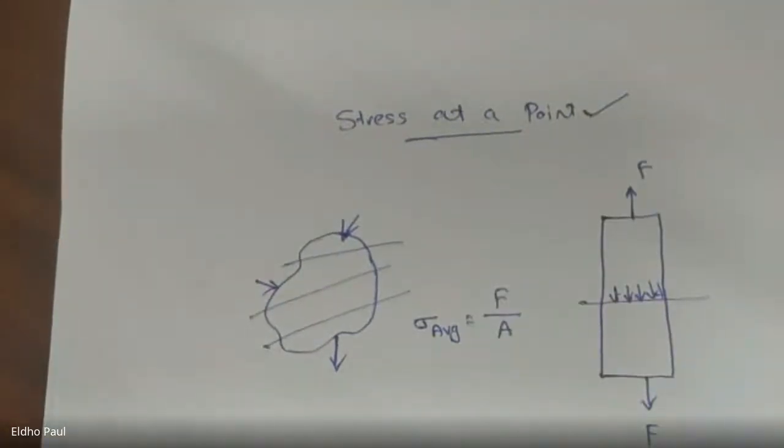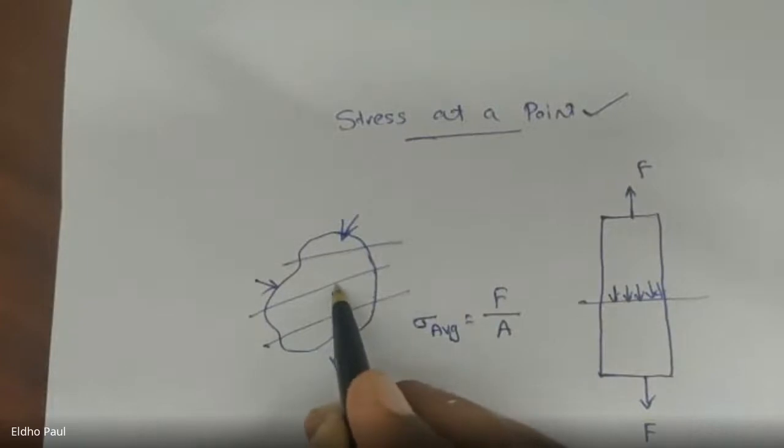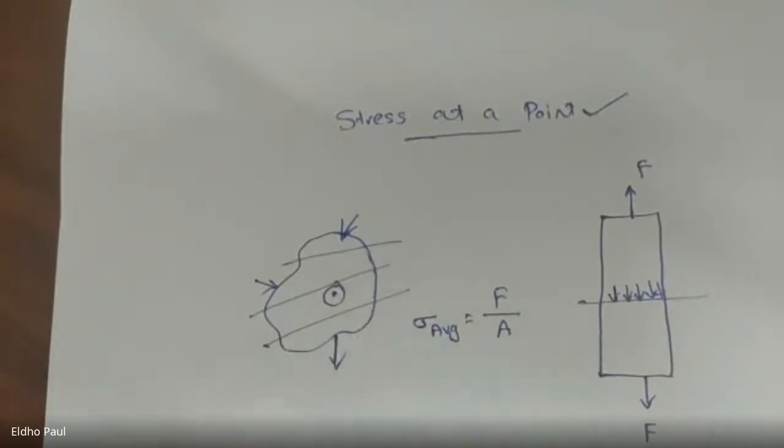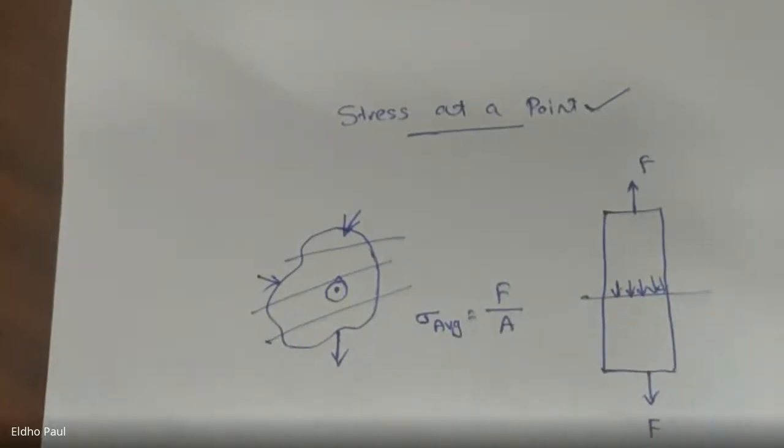Here, instead of calculating the average value of stress, we calculate the stress at a particular point on the body. By using this stress at a particular point, we can find the stress at any point on the body.